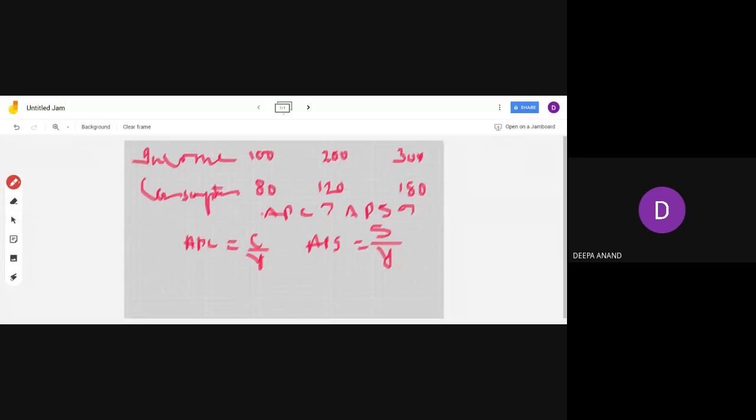Because you are given more than one number, it is always easy to make it in a tabular form. So in this case, income is given as 100, 200 and 300. Many of you are not opening your mouth when I ask questions. Please speak. Let it go wrong, no problem.